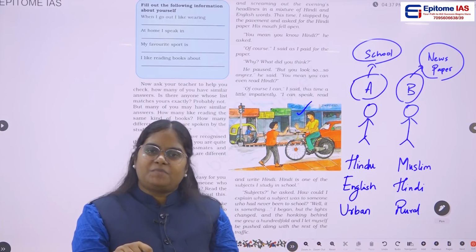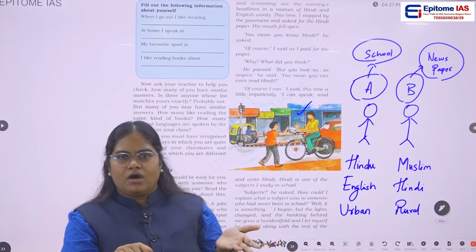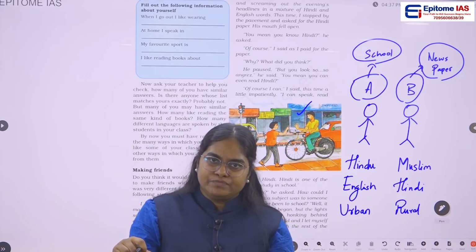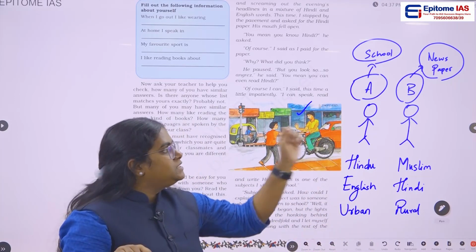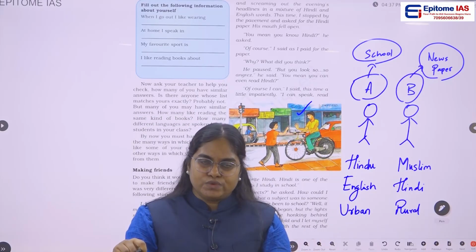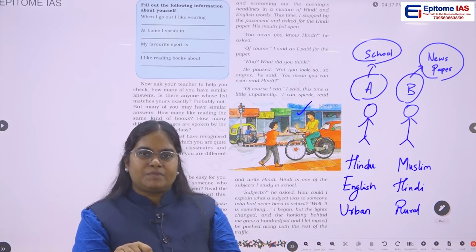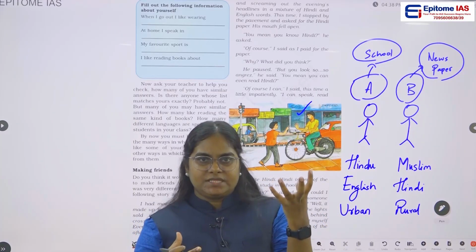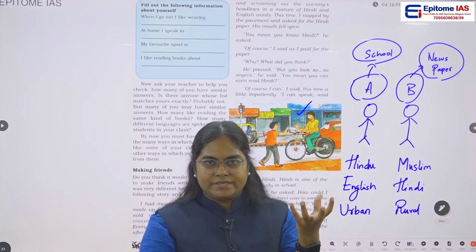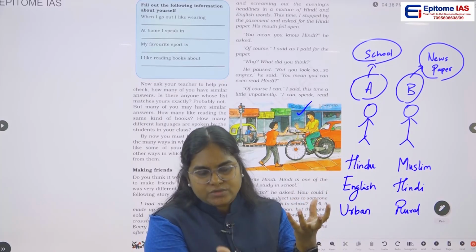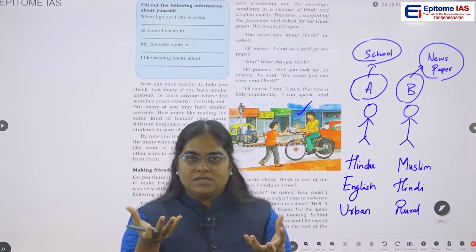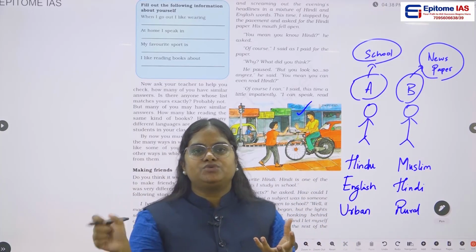Maybe his parents are somewhat richer or a middle class family, but they can let their child go to school. But person B did not go to school, and he is selling newspaper on the roads. So again, it shows that certain people have the opportunity to get good education or any other essential services, but some people are deprived of these opportunities.